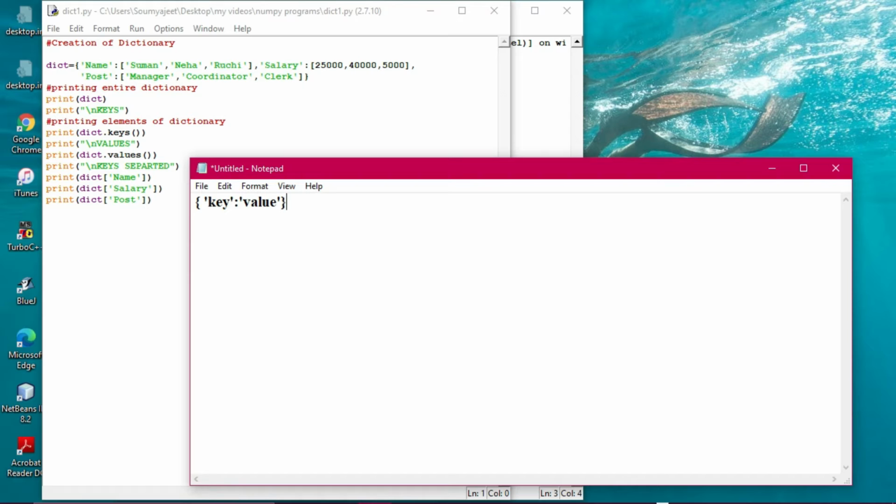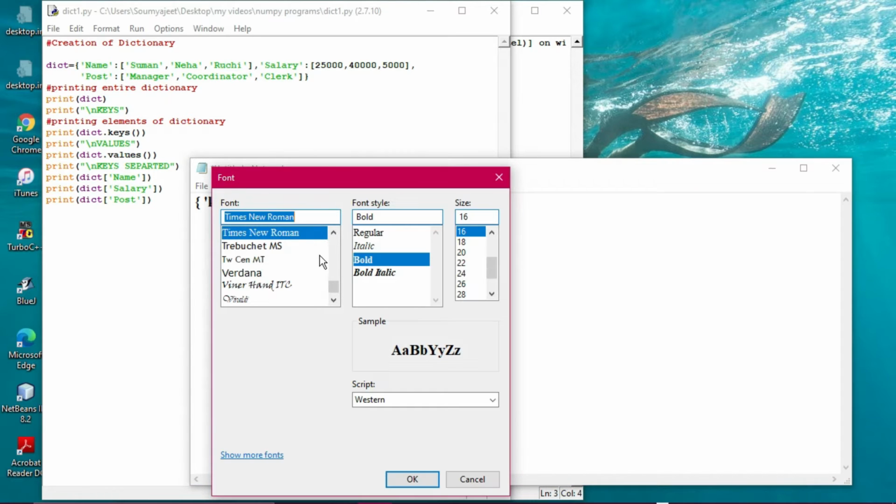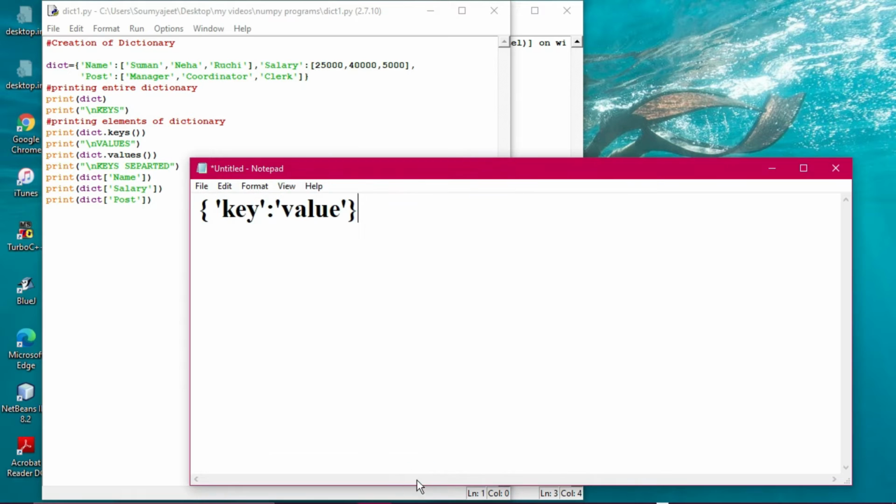Each key is mapped to a value, and the association of a key and a value is called a key-value pair. So this one is actually the key-value pair. Each key is separated from its value by a colon sign that you can see out here. This colon is the separator between key and value. A dictionary cannot exist without having a key-value pair. So when you are using the key-value pair, a dictionary can be formed in this way.